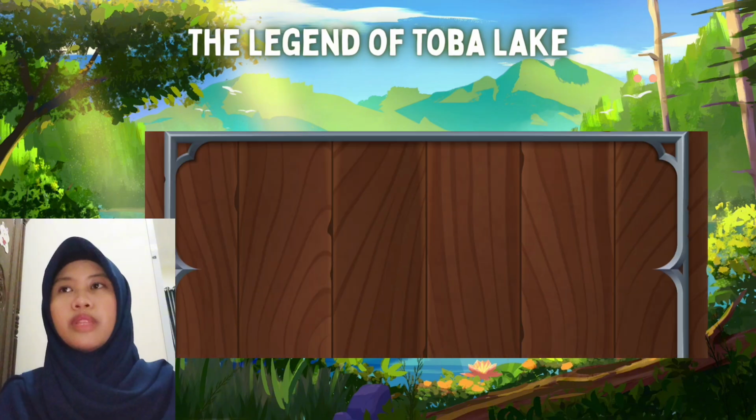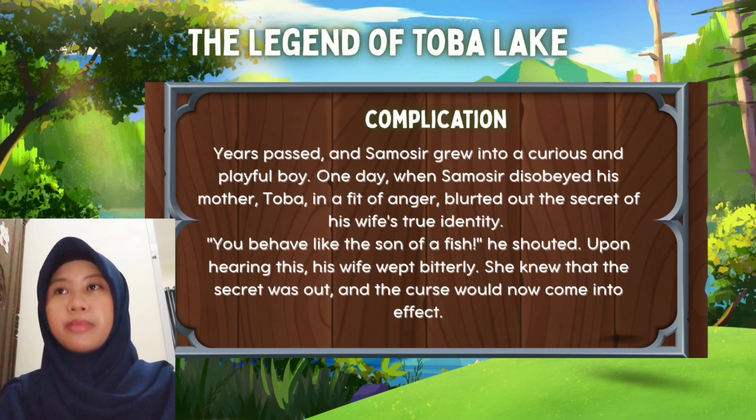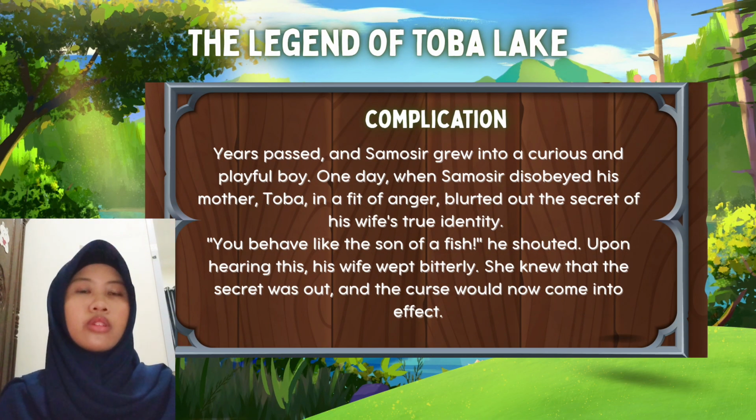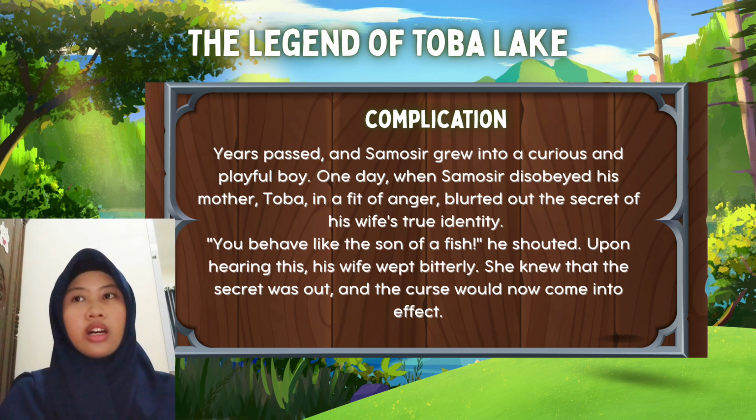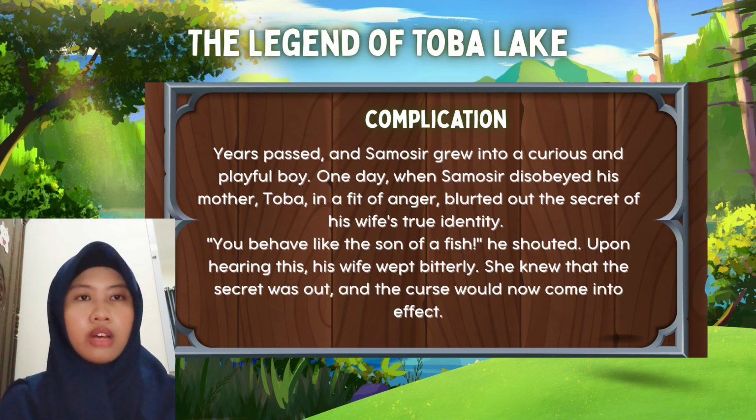Next is complication. Years passed and Samosir grew into a curious and playful boy. One day, when Samosir disobeyed his mother, Toba, in a fit of anger, blurted out the secret of his wife's true identity. "You behave like the son of a fish," he shouted. Upon hearing this, his wife wept bitterly. She knew that the secret was out and the curse would now come into effect.